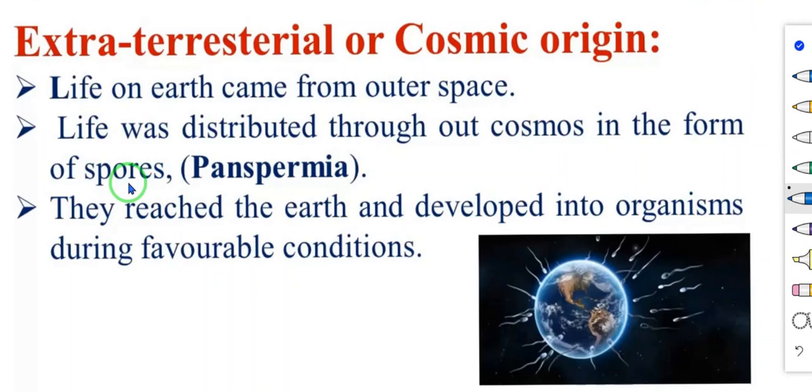Spores are produced by bacteria, fungi, algae and plants. The spores are agents of asexual reproduction. So from the spores only life was distributed.